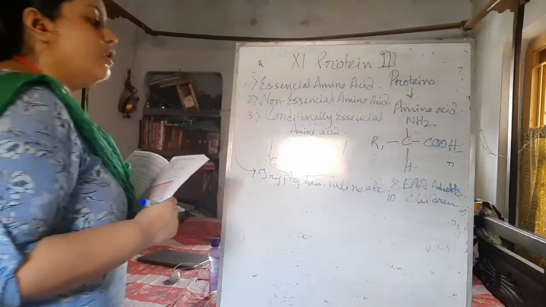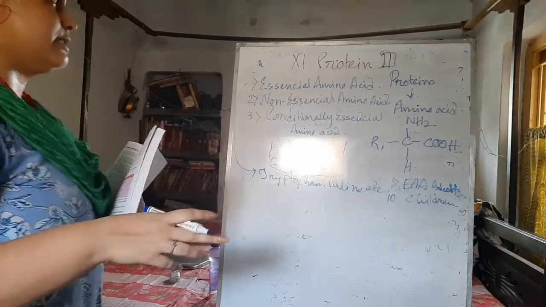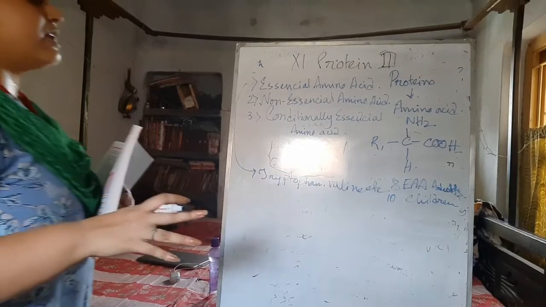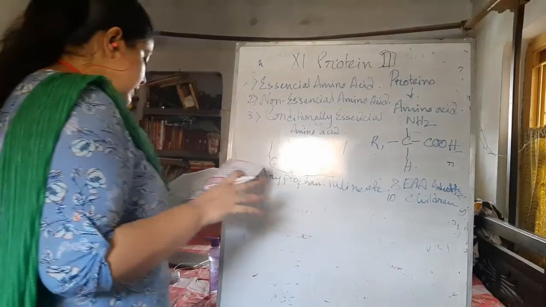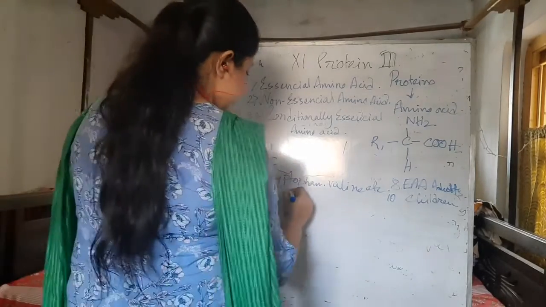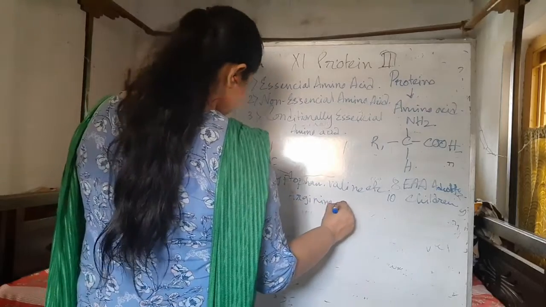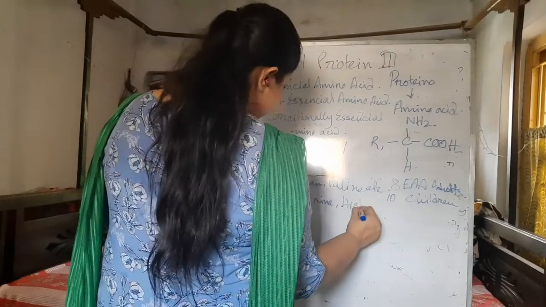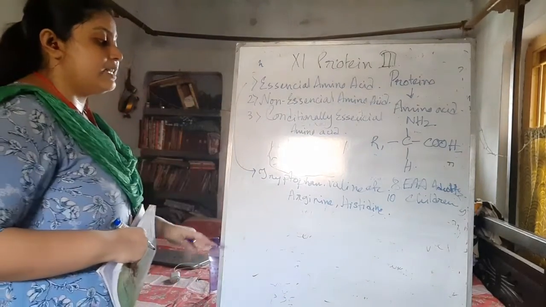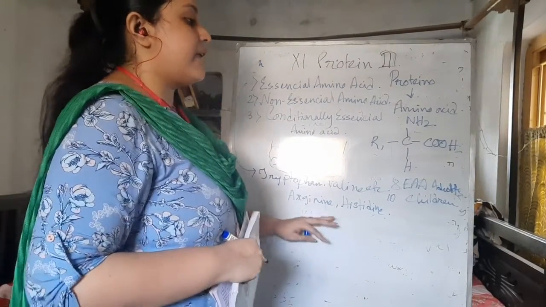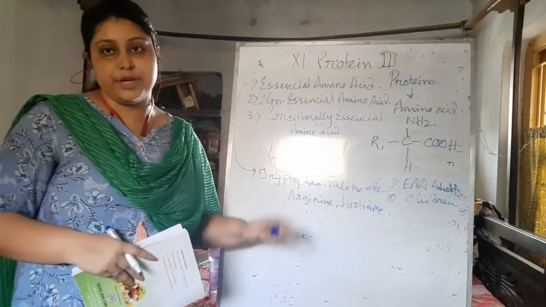Children cannot synthesize 2 more essential amino acids. These can be synthesized in the adult body, but in the children's body they are not synthesized. These are arginine and histidine. So the children have 10, but arginine and histidine can be synthesized in the adult body, so adults have 8 essential amino acids.